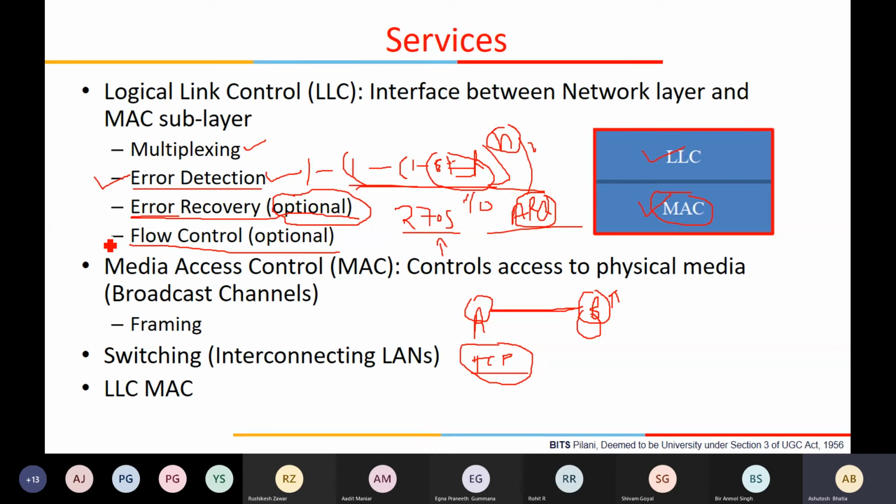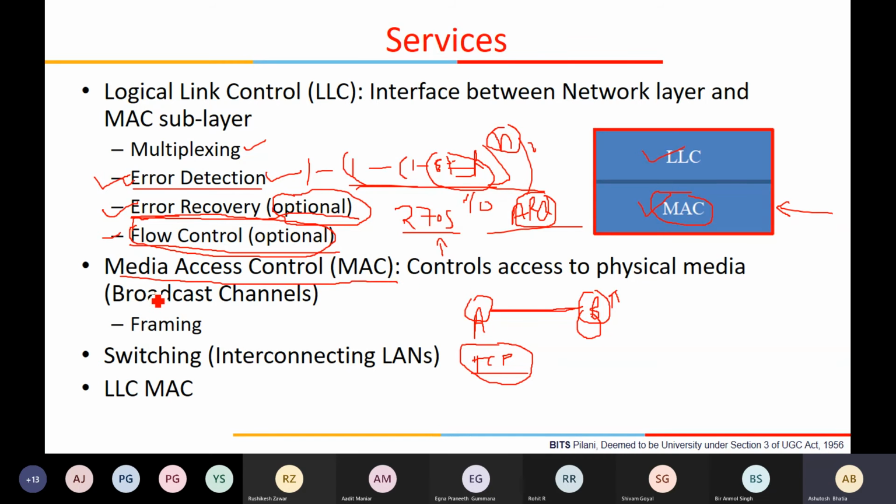That is flow control, and because we have already seen flow control, here we will not see any specific flow control. We will see error detection in detail. We will see error recovery, not in detail, just to have an idea. And then we will see the second part of this layer, which is called media access control.